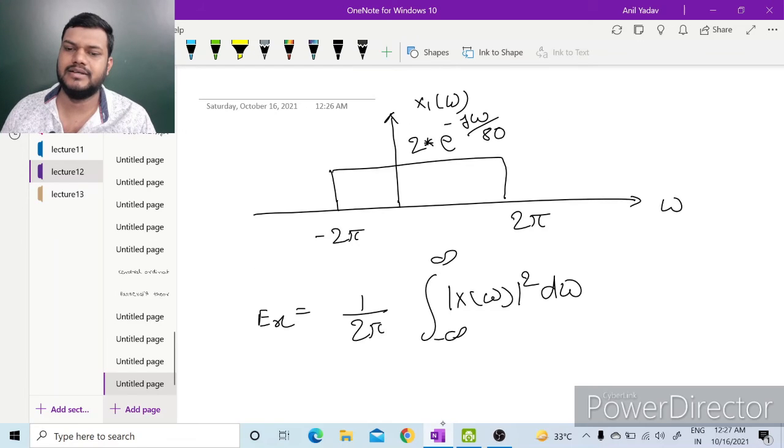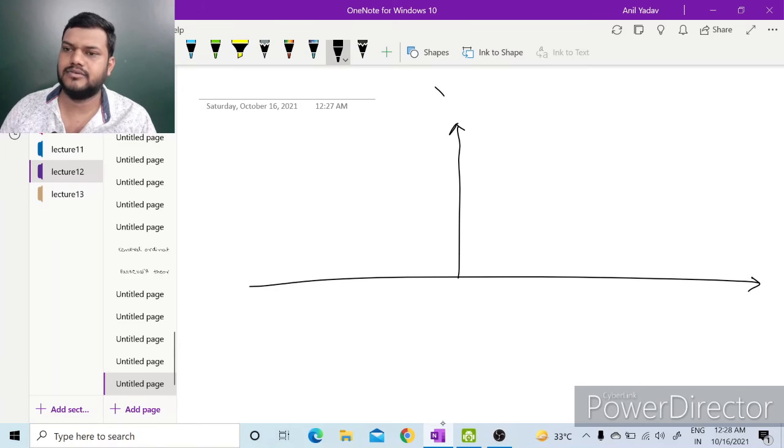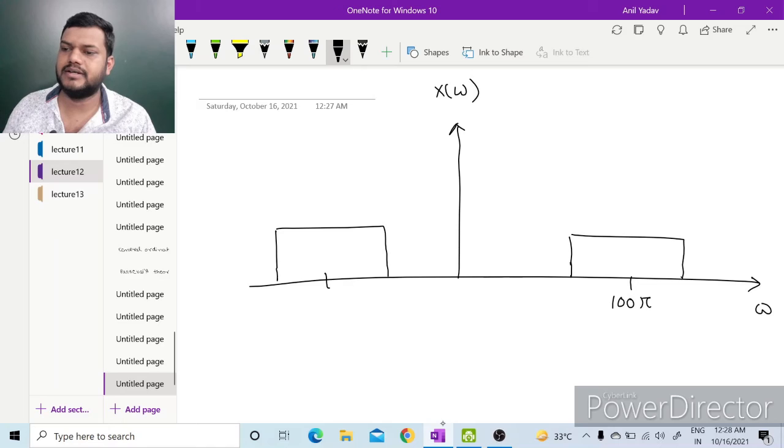So what will be our X(omega)? As omega naught is 100 pi, it will come at 100 pi plus and minus 100 pi.